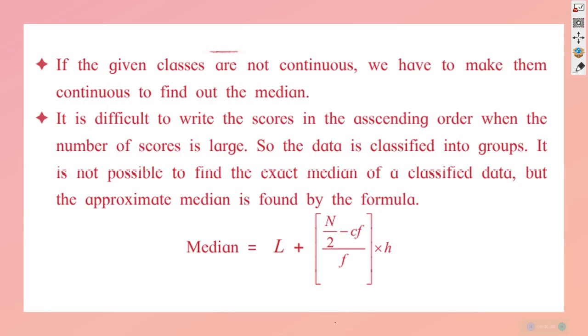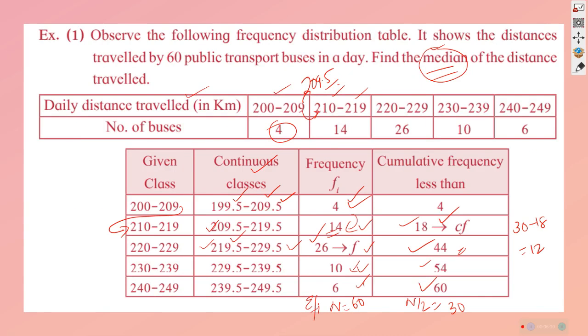In this case, we know that. I will just copy it from there, or I can write the formula here for your convenience: L plus square bracket n upon 2 minus Cf upon f whole multiplied by h. This was the formula, and we will substitute the values in that.